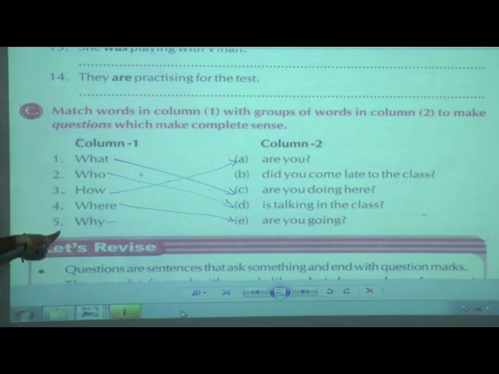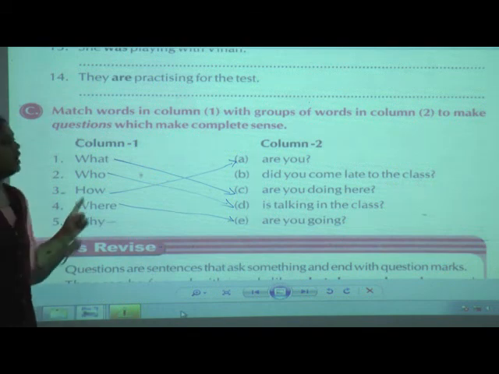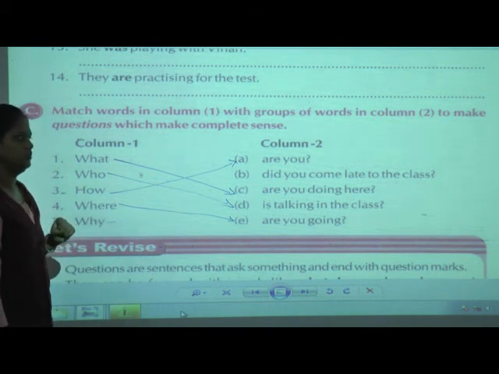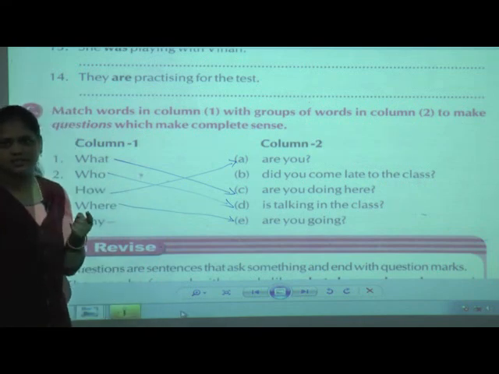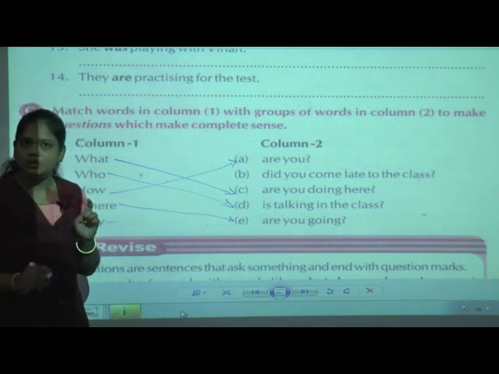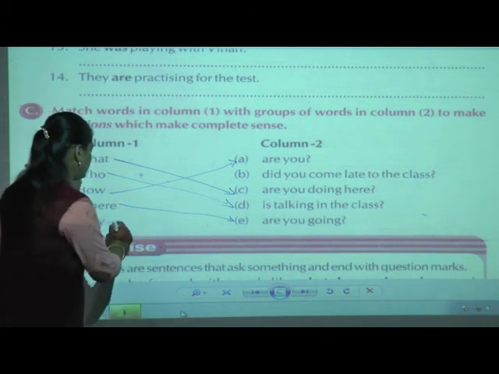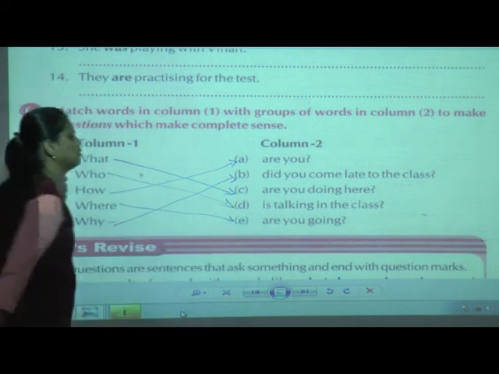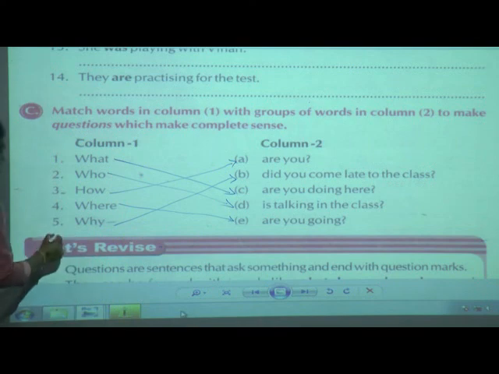Okay, now the last one, why, which is the B1 option. We can match it: why did you come late to the school, sorry, late to the class? Or sometimes the teacher is asking, why did you come late to this class, or why did you come late to the school, late to the class? Okay, now the fifth one's answer is B1. You can match like this, or you can write it down.